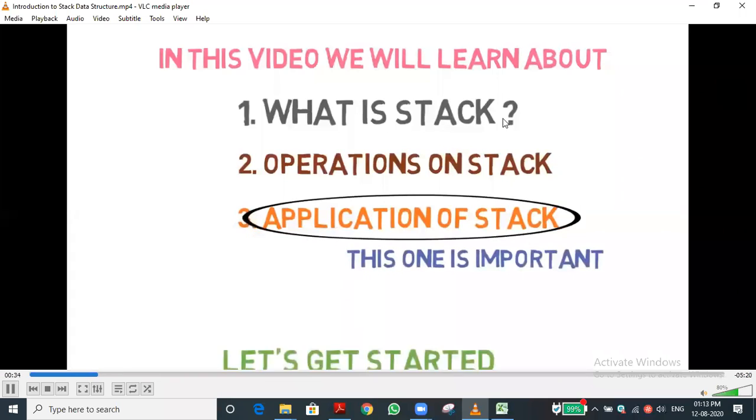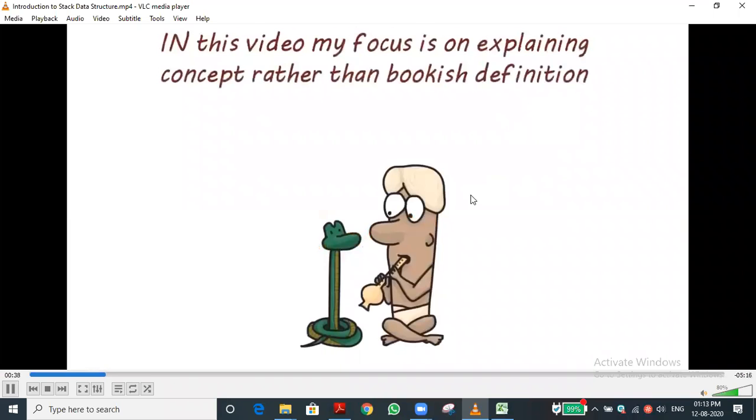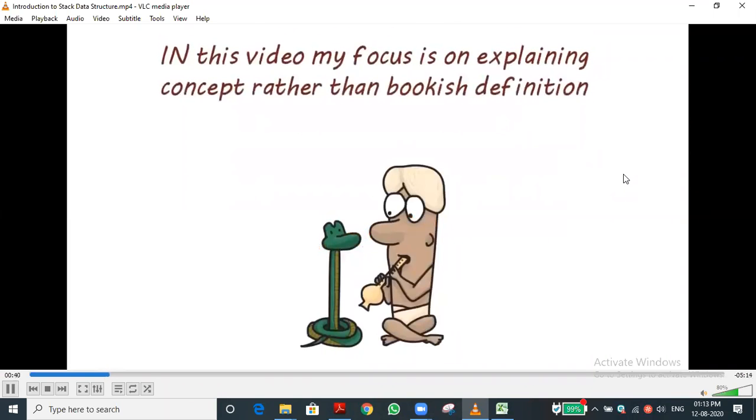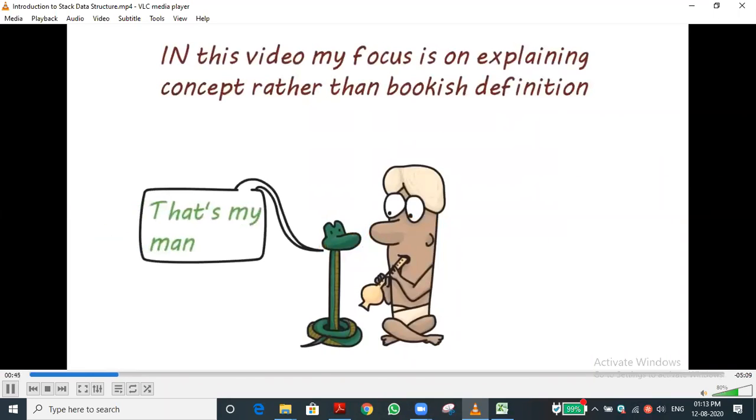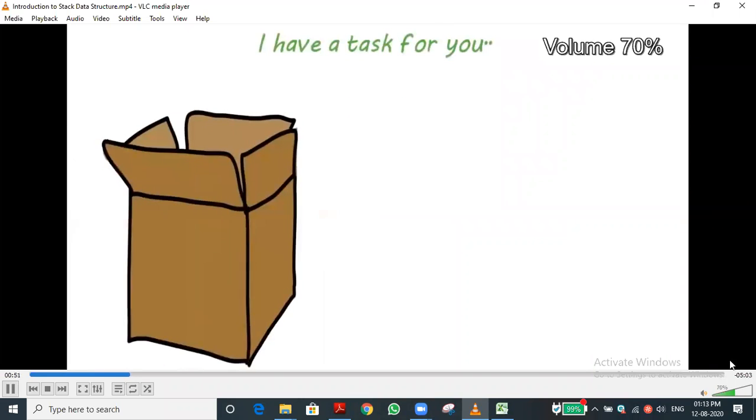The first two concepts are very important: what is a stack, and what are the operations over the stack? That is very important. After seeing the video, you will have some basic idea regarding the stack. What is a stack? How to use the stack? You can easily understand this.